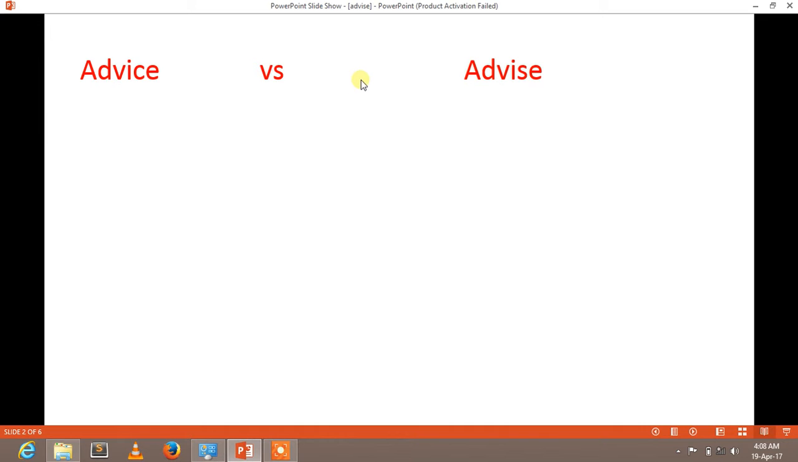Advice and advise. First of all, we should know the difference in pronunciation, that there is a slight difference. Advice with ICE means I. The spelling difference is there: one has C, one has S. This is the only difference in spelling. Pronunciation: the first one, advice, as we say ice. And this one has S, so a slight difference is there: advise.